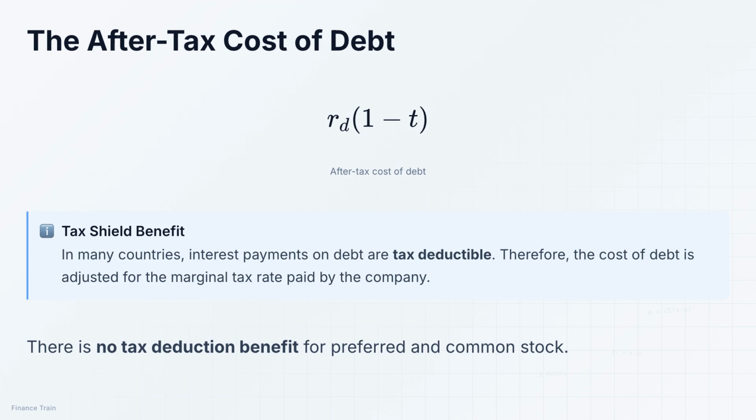In the WACC formula, the term R_D times (1 minus T) refers to the after-tax cost of debt. Why do we adjust for taxes? In many countries, interest payments on debt are tax deductible. This creates a tax shield, effectively reducing the true cost of debt. We're interested in calculating the after-tax cost of capital, so we adjust the cost of debt accordingly. Note that there's no such tax deduction benefit for preferred and common stock.